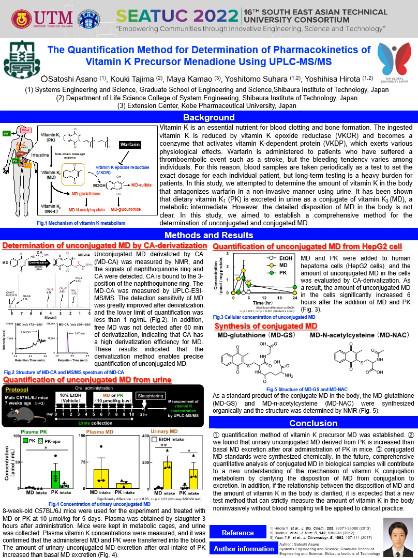Vitamin K is an essential nutrient for blood clotting and bone formation. The ingested vitamin K is reduced by vitamin K oxidoreductase (VKOR) and becomes a coenzyme that activates vitamin K-dependent protein (VKDP), which exerts various physiological effects.